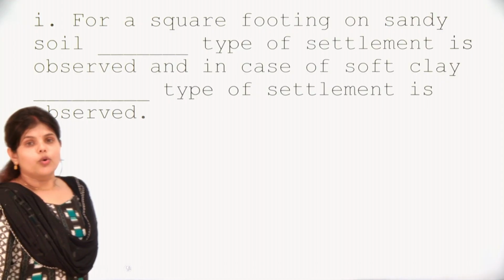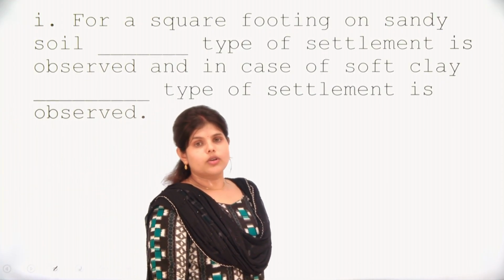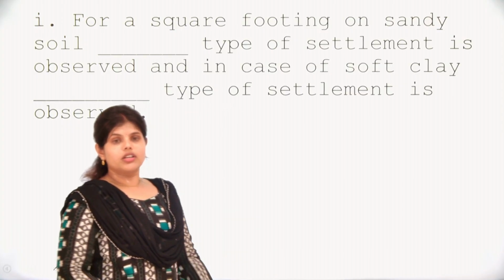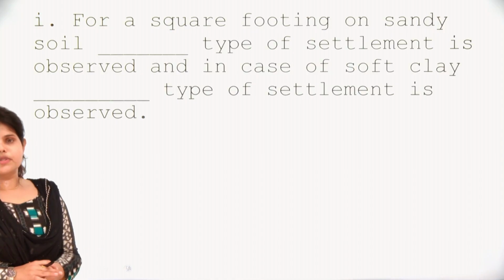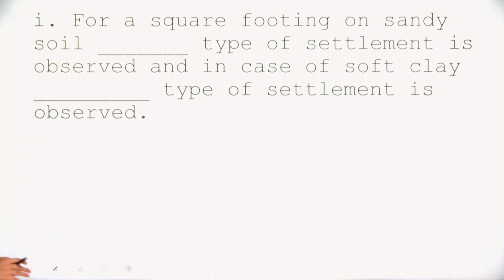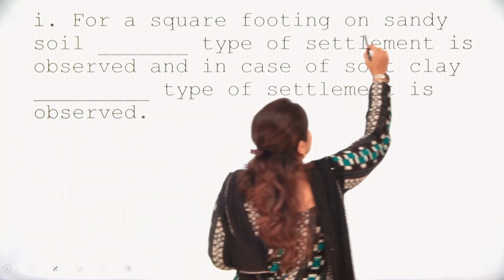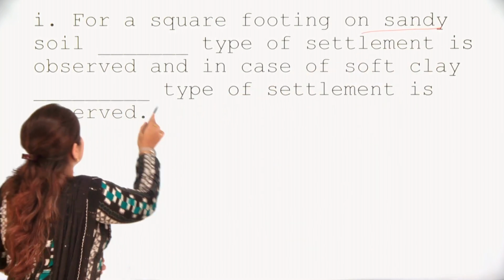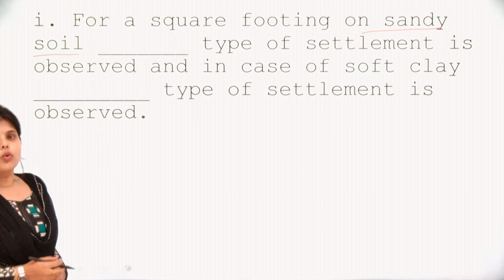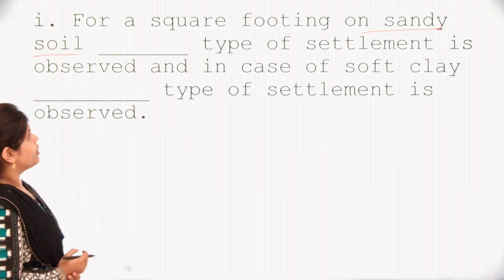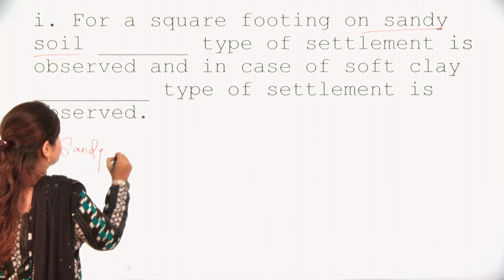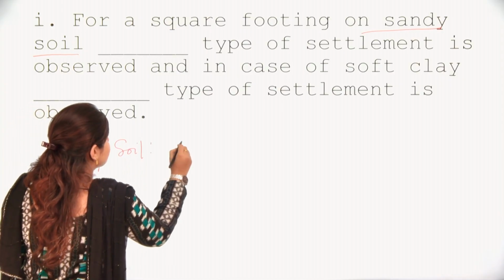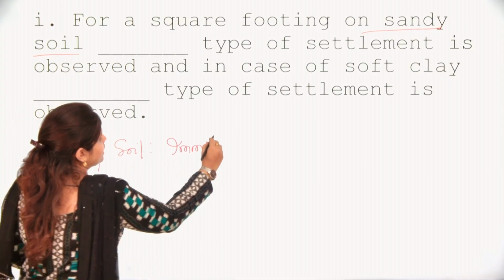Here we can have direct questions also, like for a square footing on sandy soil, dash type of settlement is observed. From the type of soil, we consider the settlement. For sandy soil, we know that immediate settlement will occur.